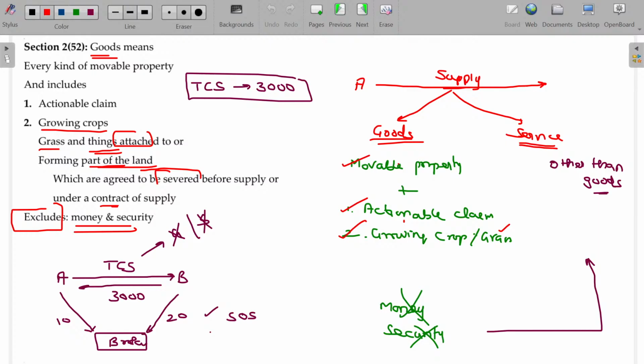Okay. So movable property, actionable claim, growing crops and grasses and things attached to earth are goods. Money and securities will not come under goods. Services also provided for this, any additional charges there, will come under supply of services. Clear?